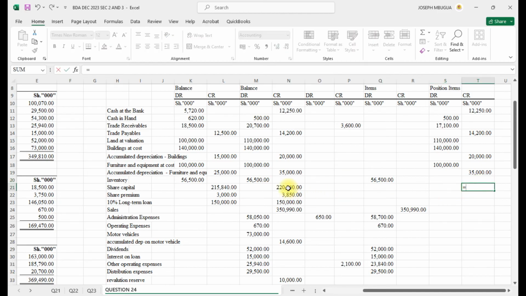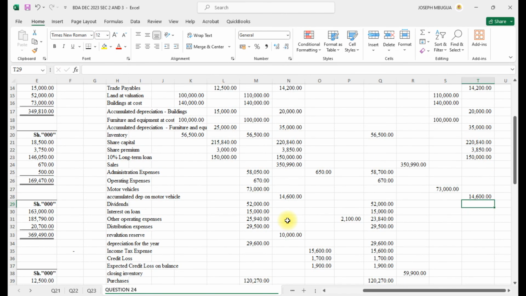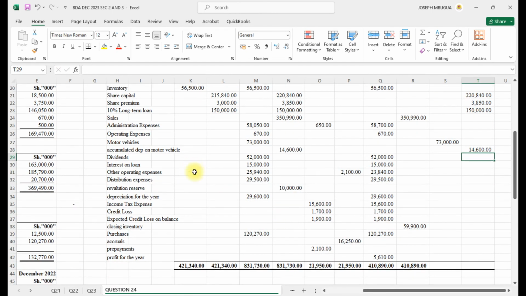So capital here. I'll drag this, capture up to that, the loan note. Then the others will be motor vehicle here, asset and accumulated of 14. The other item that we had is a revaluation reserve of 10.